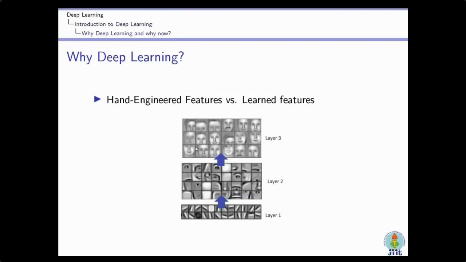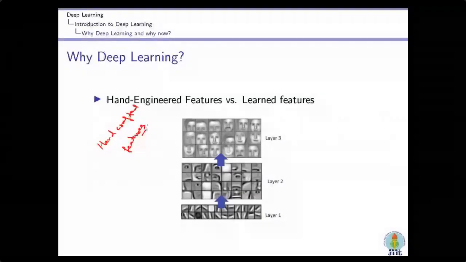This was the drawback of handcrafted features, where a human has to tell the machine which features to extract. These features are known as handcrafted features. This is the major drawback of any traditional classification system.